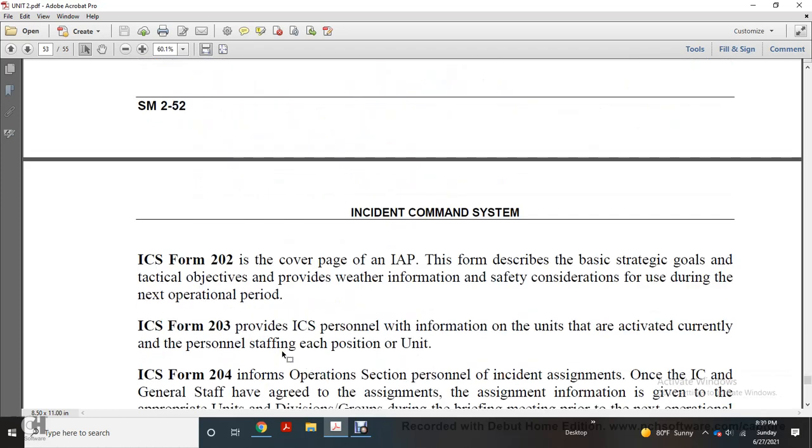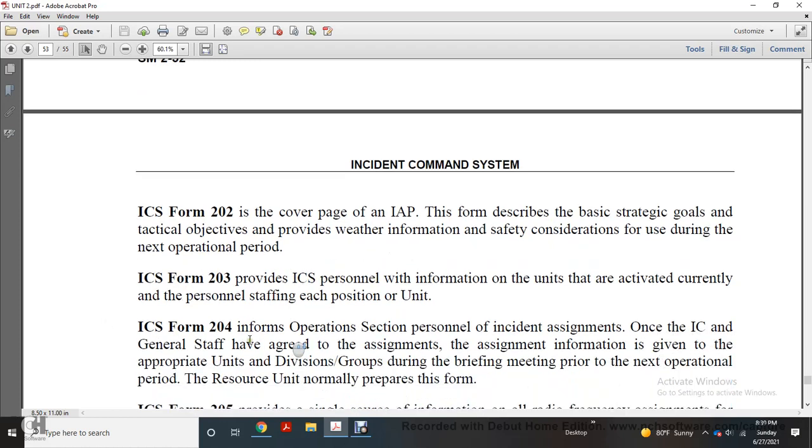Alright, Incident Command Form 202 is the cover page for the Incident Action Plan. This form describes the basic strategic goals and tactical objectives, and provides weather information and safety considerations used during the next operational period. Incident Command Form 203 is for the Incident Command System personnel information, with the unit currently staffing each position of their unit.